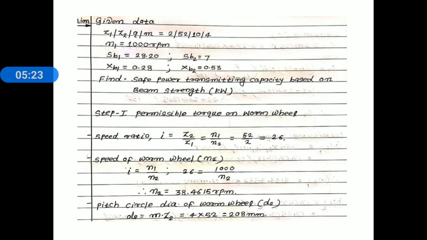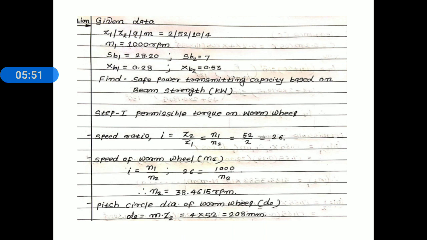Now using this value we find out the speed of worm wheel. Again we use the relation of speed ratio i equal to N1 divided by N2. i is 26, N1 is 1000 divided by N2. Simplify this and we get the speed of worm wheel, which is needed to find the safe power. That speed is N2 equal to 38.4615 rpm.